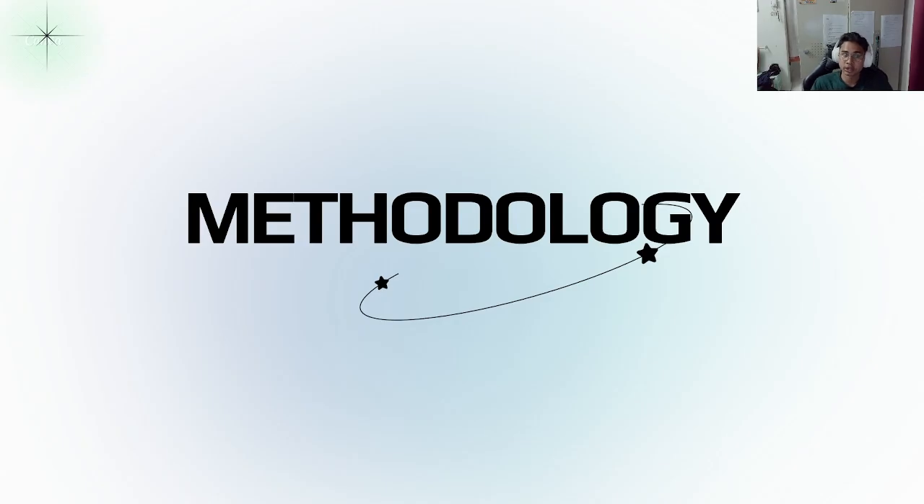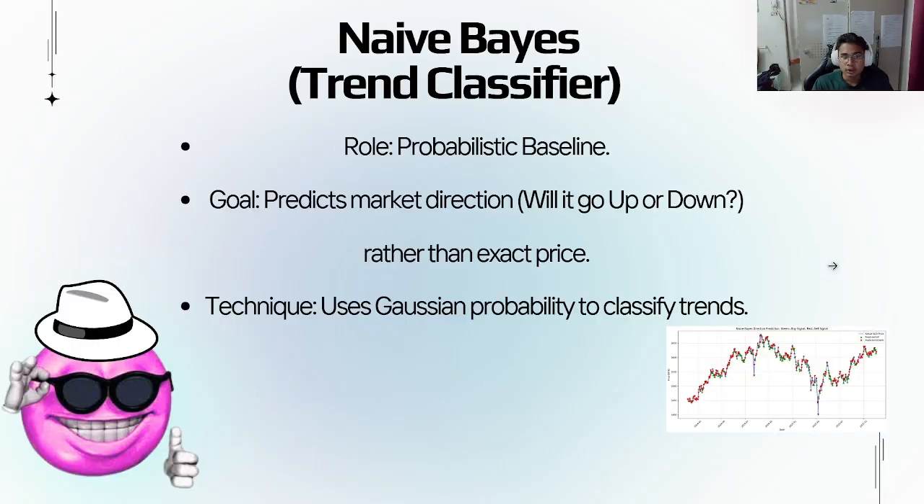Now we move to our next phase, which is our methodology. To test our project, we compare four different models. We started with the simple one and moved to our advanced solution. First, we built a naive Bayes model, which is our probabilistic baseline. The goal of the model is to predict the market direction, either it will go up or go down, rather than the exact price. And we use the technique of Gaussian probability to classify trend.